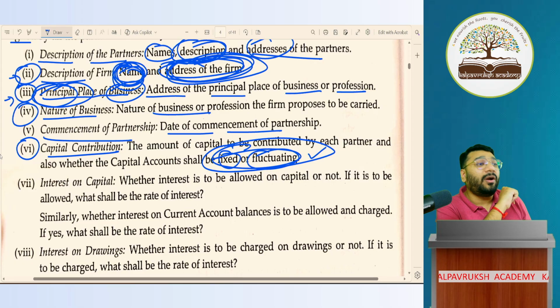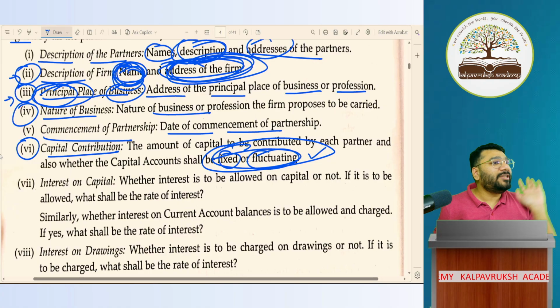Did we miss anything or not? A question mark will come. To avoid that doubt, what should we do? We have to put Virat Kohli's capital contribution as 0 or nil. You have to mention it. Understood? Any difficulty? No difficulty.